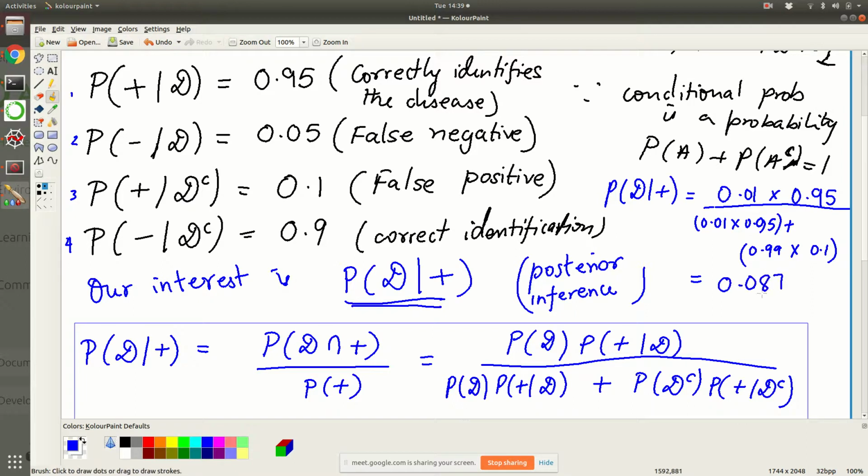So basically what we are saying is that even though somebody has tested positive, if the test has these characteristics that you see on your screen, we cannot conclusively say that the person actually has the disease. So that is what this is showing. It's very important that these false positive and false negative rates are low. Otherwise, you can make no use of the test. So is the Bayes rule clear?